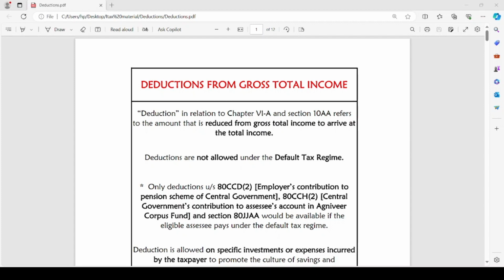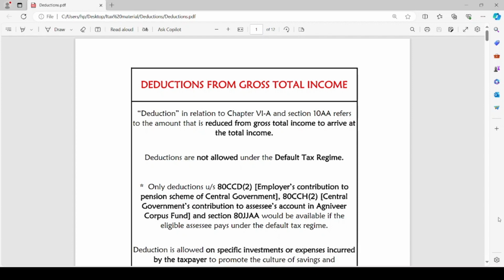So after adding up all the incomes from all the heads, while computing the tax liability, we are going to arrive at a figure called gross total income. Deductions are provided from such gross total income. Deductions are reduced from the amount of gross total income to arrive at total income of the assessee on which tax liability is computed.